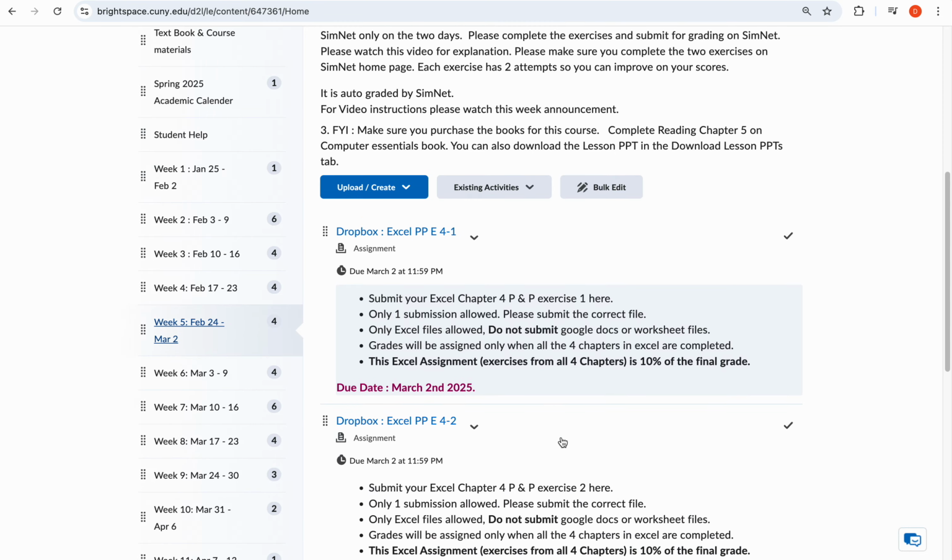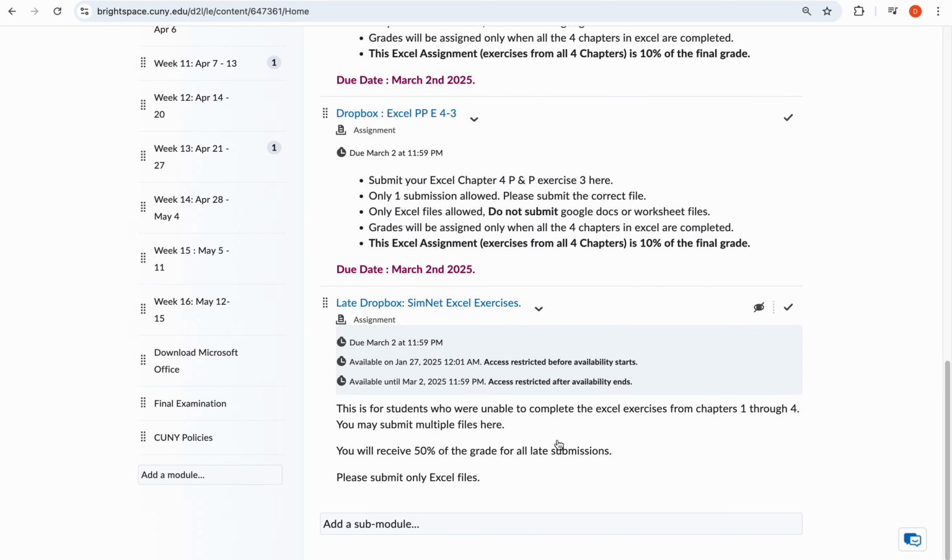At that time, all people who have not been able to submit your Excel files from Chapter 1, 2, 3, or 4, you could submit it right here. Okay, you will all receive 50% for all late submissions, just to be fair with the students who are doing it on time. So if you are unable to submit it on time, you have to wait until the late Dropbox opens up on February 24th to March 2nd.